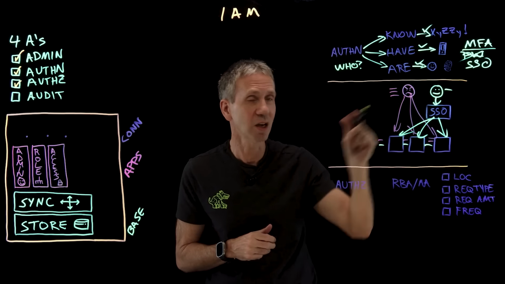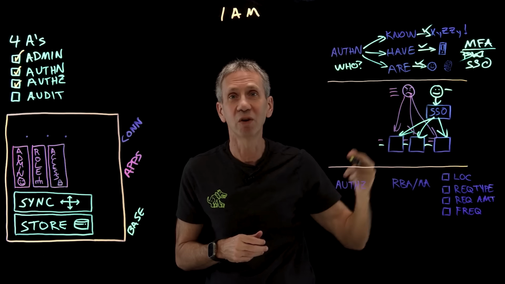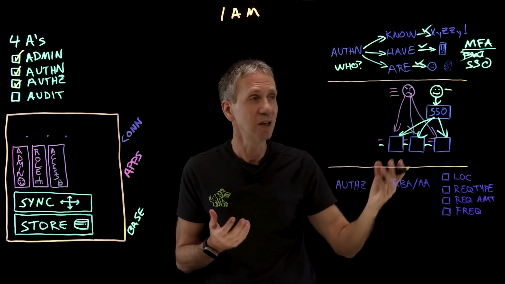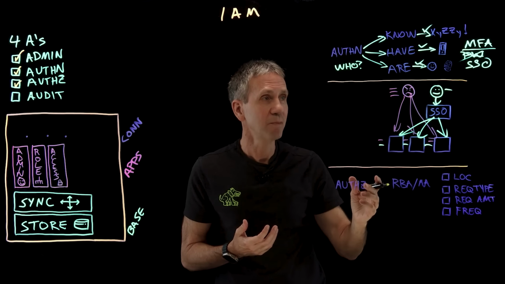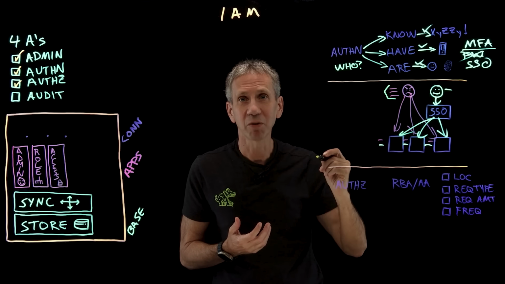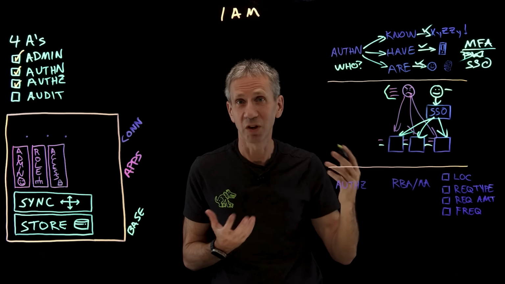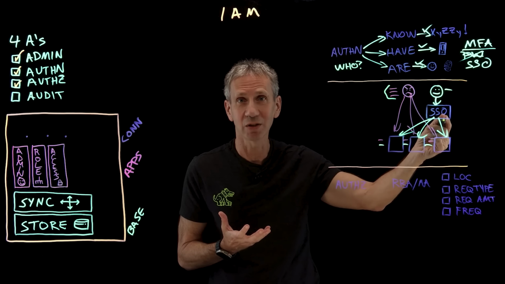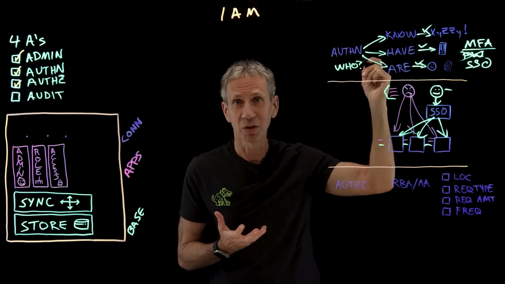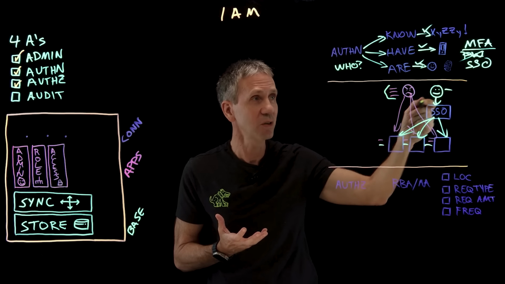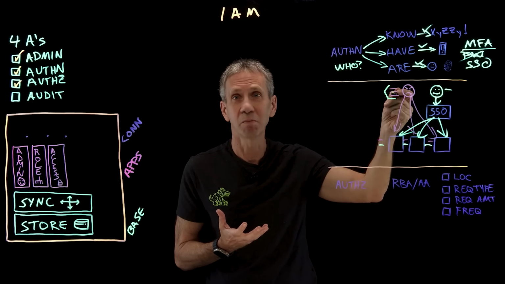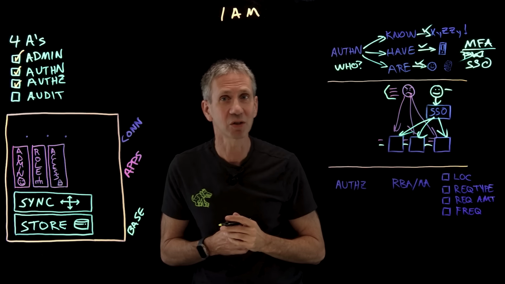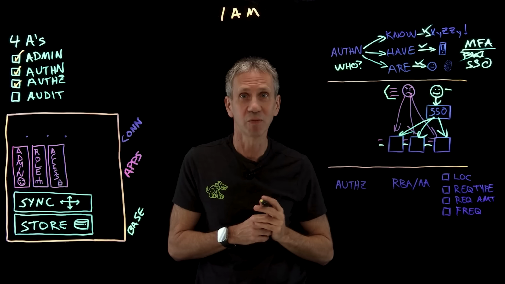It's not just stealing this guy's password. I've also got to steal his phone and his face. So that makes it harder still. And the other thing is, by doing it this way, by the way, this user is probably setting all these passwords to the same thing anyway. If you give them half a chance, they will. So the idea that one password gets you into everything as it does with a single sign-on system, again, multi-factor mitigates that. If you don't do multi-factor, the user has already done one password. They just did it in a very inefficient way. So I don't think it's compromising security at all. In most cases, it's improving security.